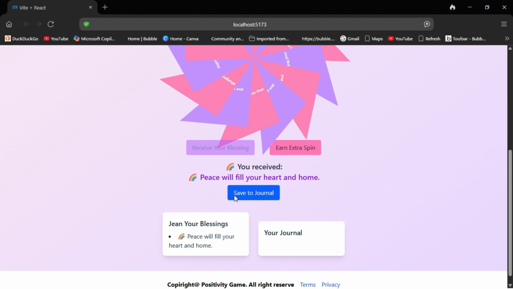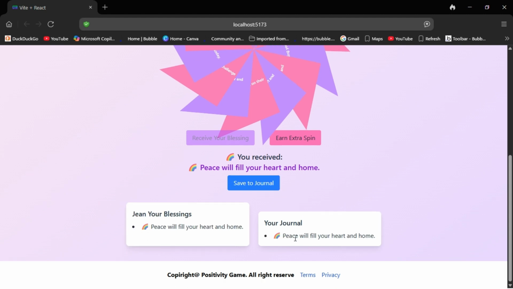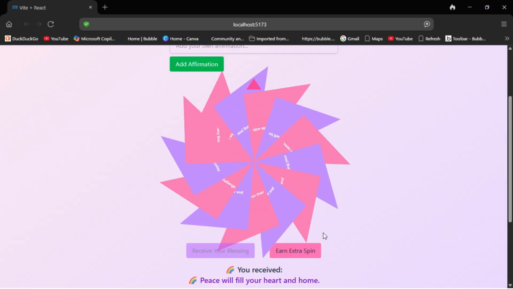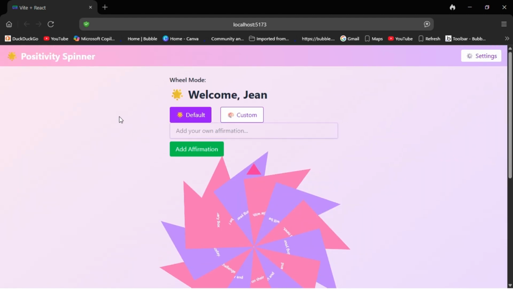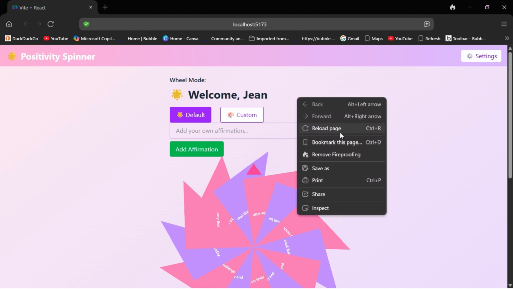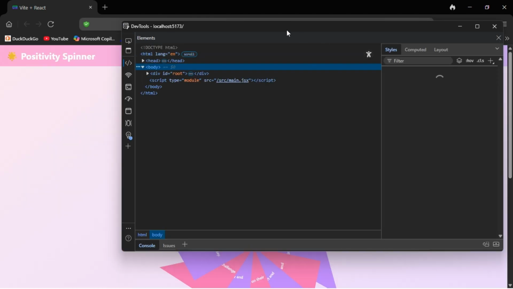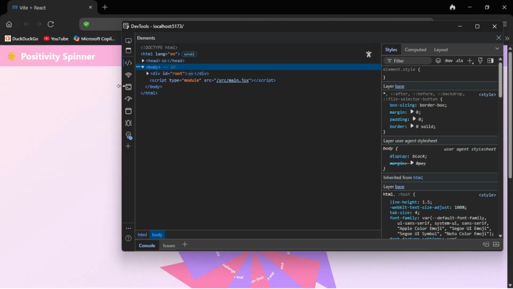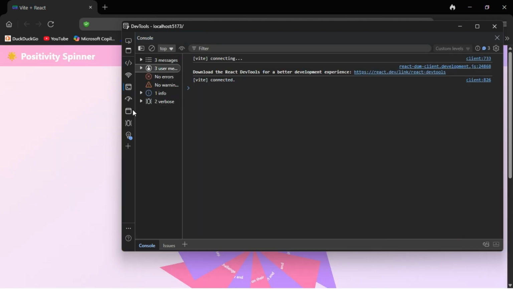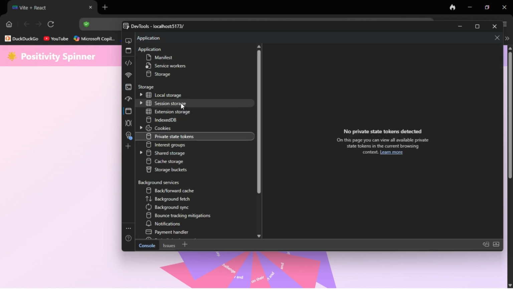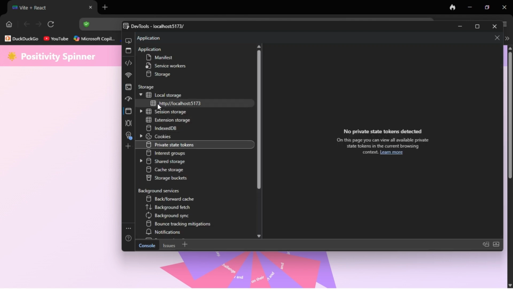And now you can save this to your journal. You save the blessing, and it will be saved in your local machine. By the way, this game is built without a server. That means everything is saved in your local computer, and you can check that by pressing console.log, and then you check in your local storage.